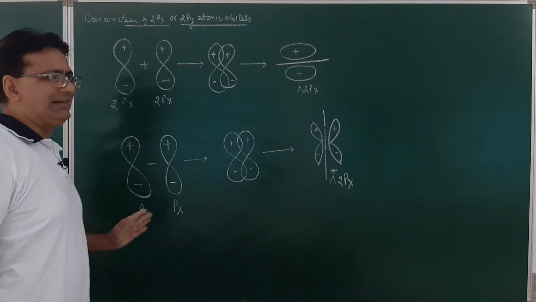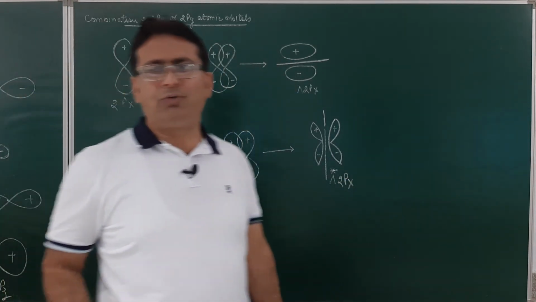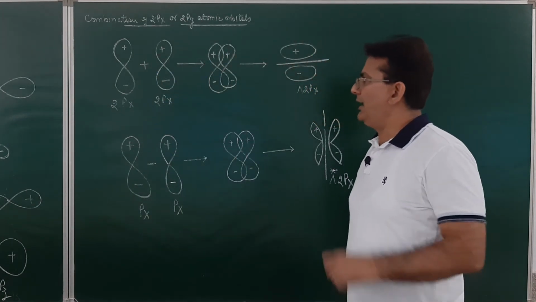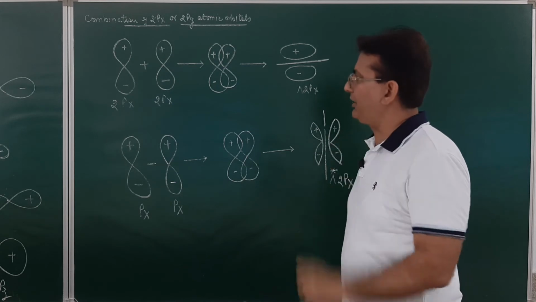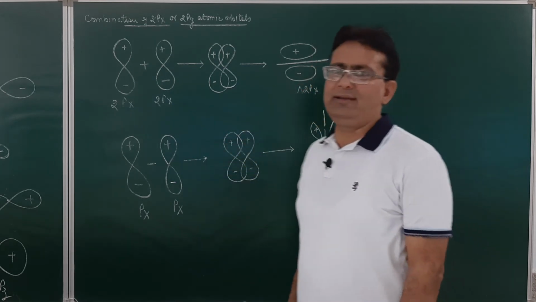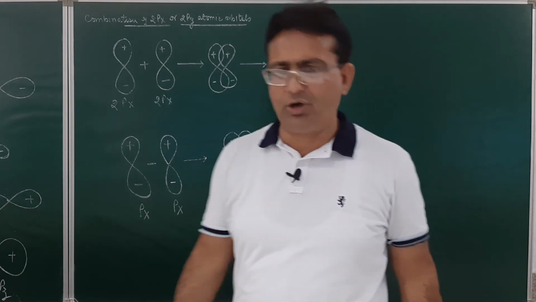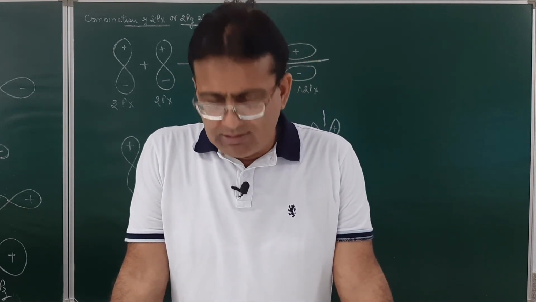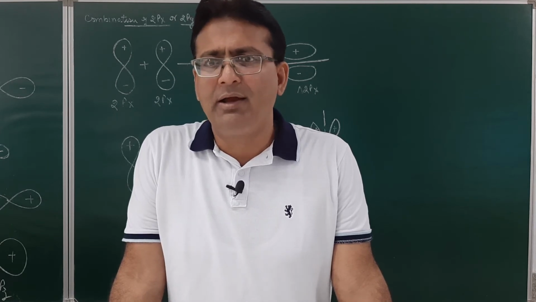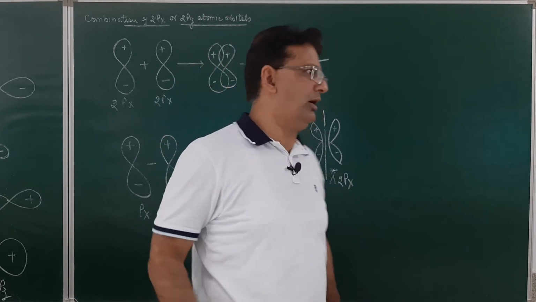So always remember, whenever the combination of 2p atomic orbitals takes place, it may occur either by addition or by subtraction. Px and py will result in the formation of a pi molecular orbital, whereas pz will overlap along the internuclear axis and will result in the formation of a sigma bond.